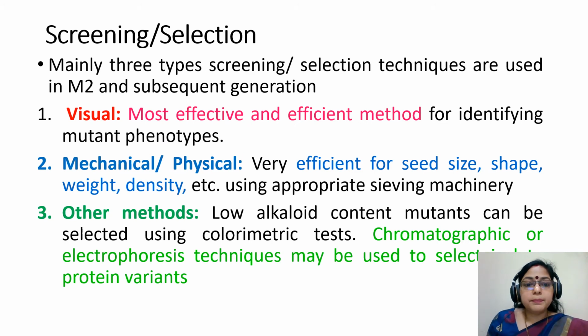Screening or selection. Mainly three types of screening methods are used in M2 and subsequent generations. Number 1 is visual. It is the most effective and efficient method for identifying mutant phenotype. Number 2 is mechanical or physical. It is very efficient for seed size, shape, weight, density, etc., using appropriate sieving machinery. And number 3 is other methods. Low alkaloid content mutants can be selected using colorimetric tests. Chromatographic or electrophoresis techniques may be used to select or isolate protein variants.